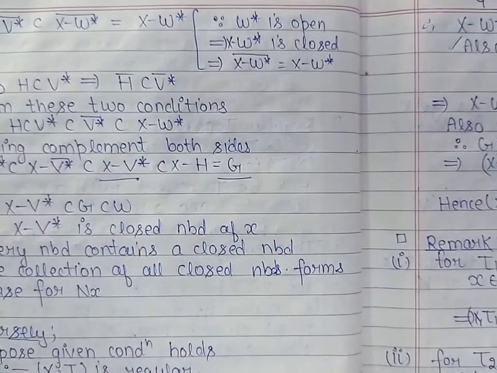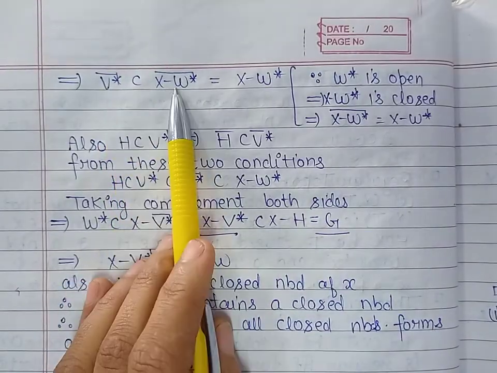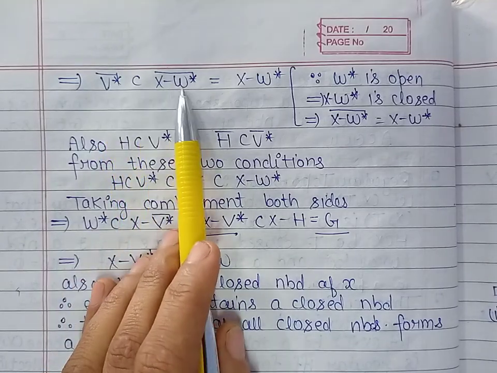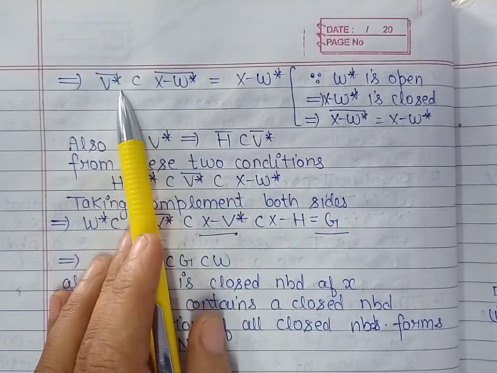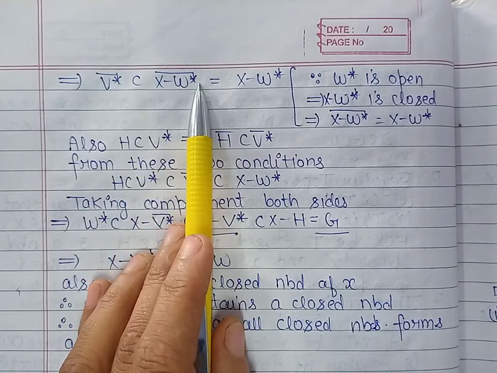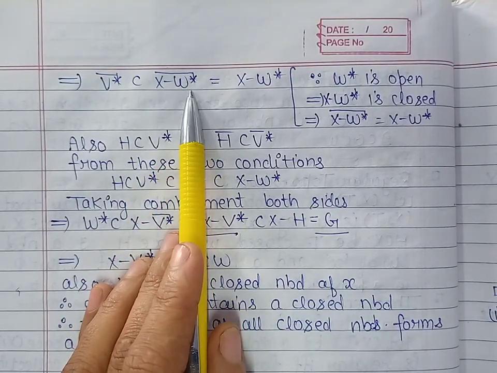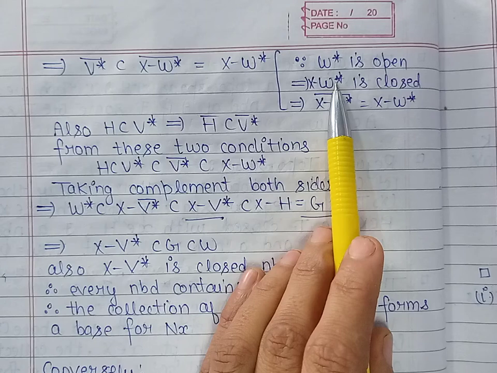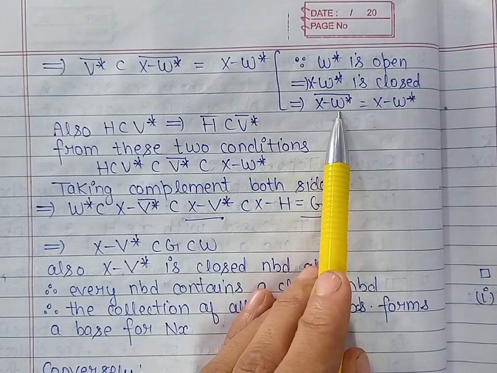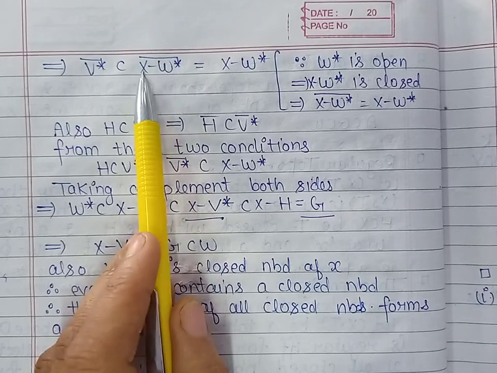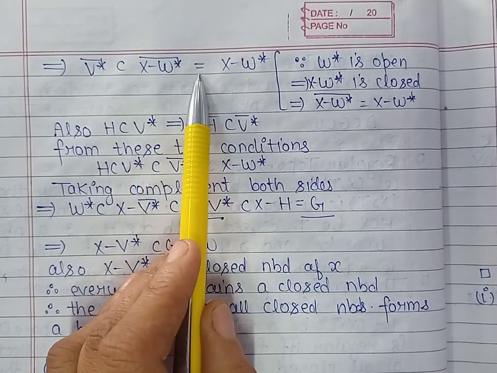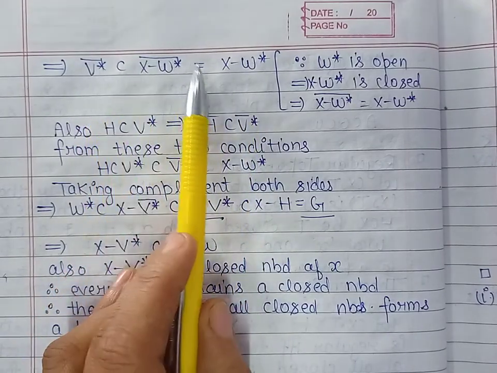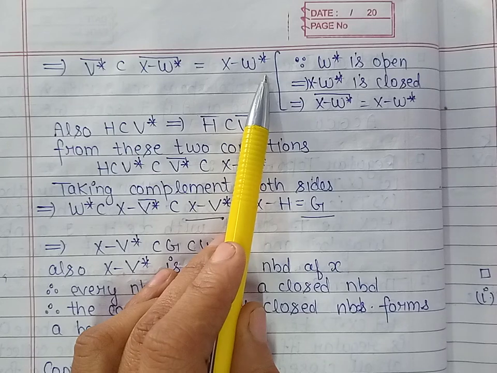Now, taking closures on both sides, because if one set is contained in another, then its closure is also contained in the closure of the other set, the closure of V star is contained in the closure of X minus W star. Now because W star is an open set, its complement will be closed, and a set is closed if it is identical to its closure. So the closure of the complement of W star is the same as X minus W star. So we have obtained that the closure of V star is contained in X minus W star.